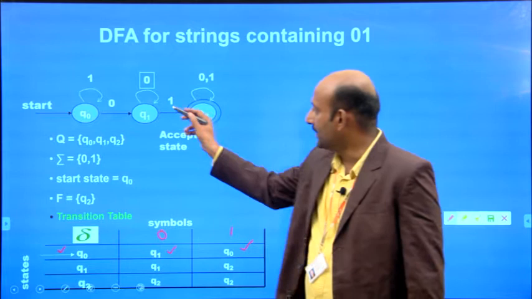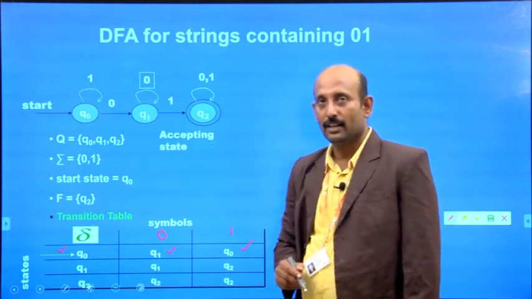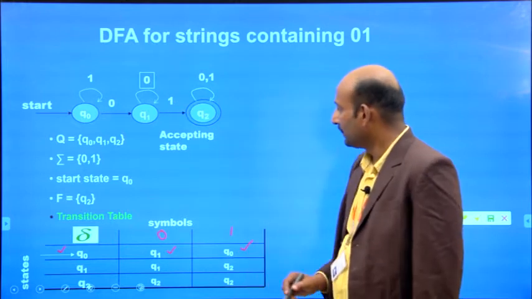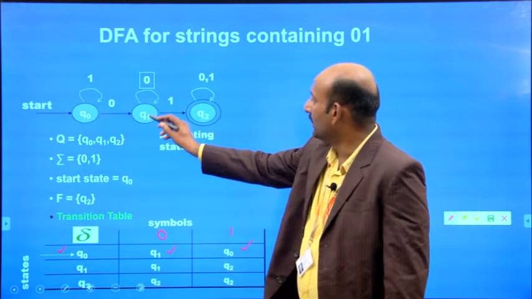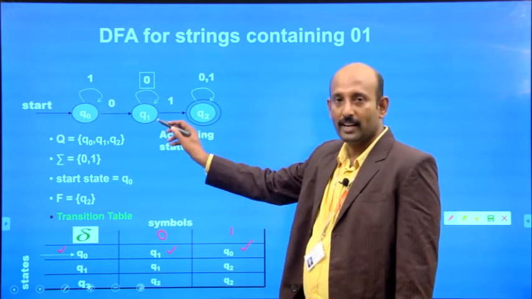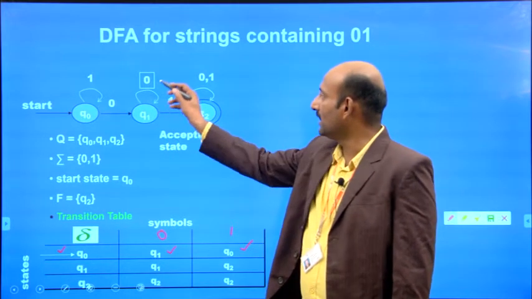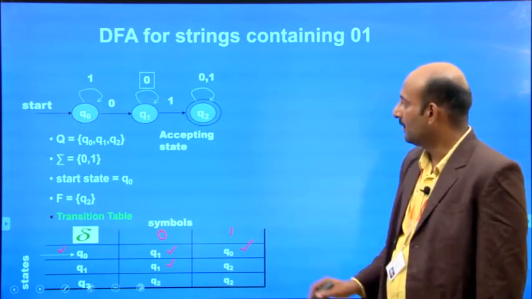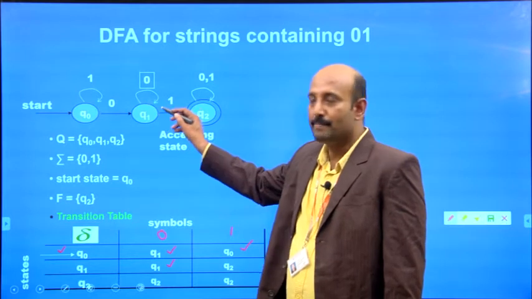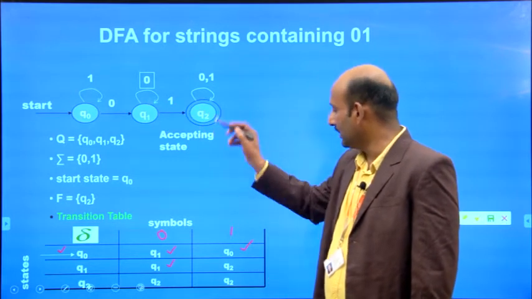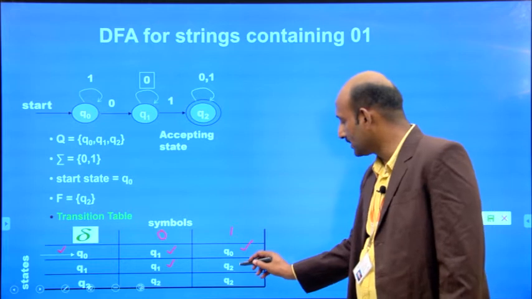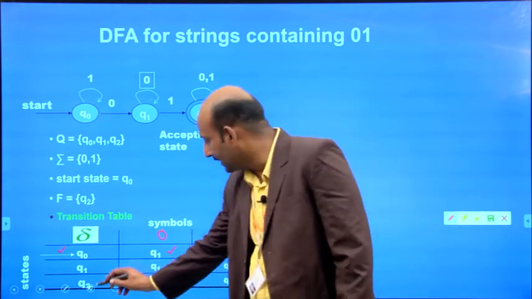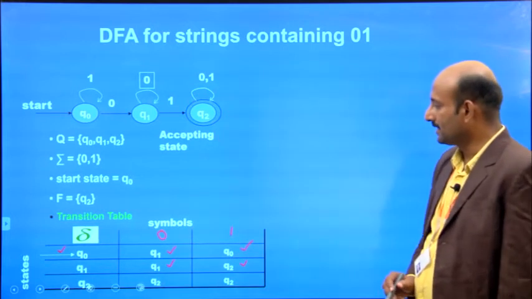Similarly, we'll take the state Q1. For the state Q1, if we apply the input 0, it comes back to the same state, so we have to write Q1. Next, for the state Q1, if we apply the input 1, it goes to the state Q2, so we write Q2. Similarly, take the state Q2.